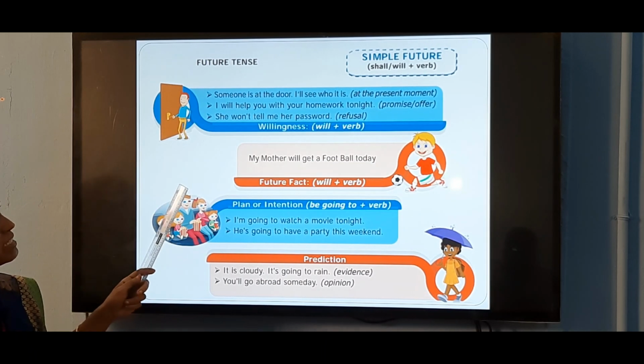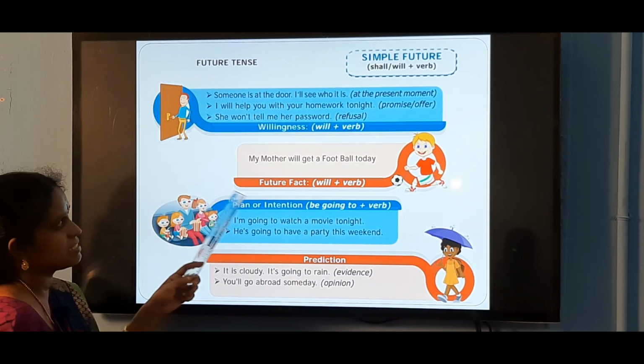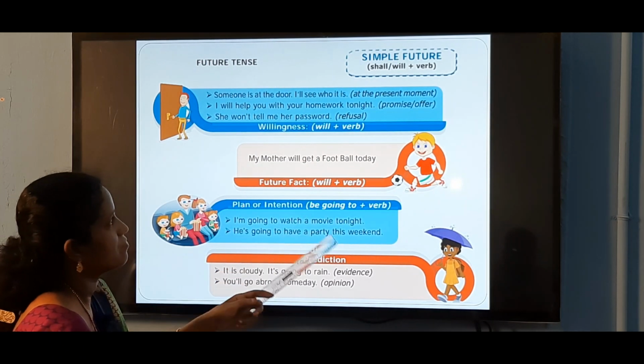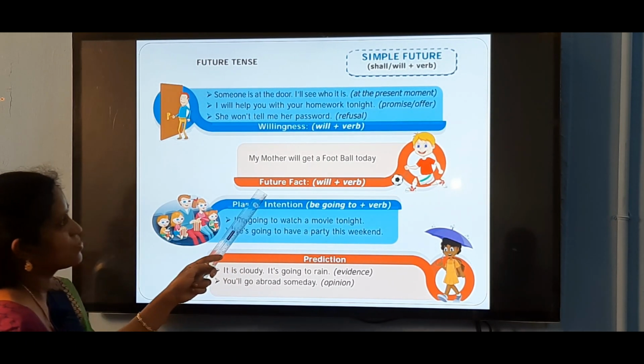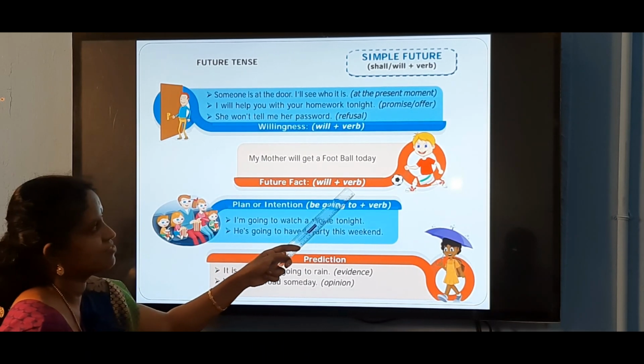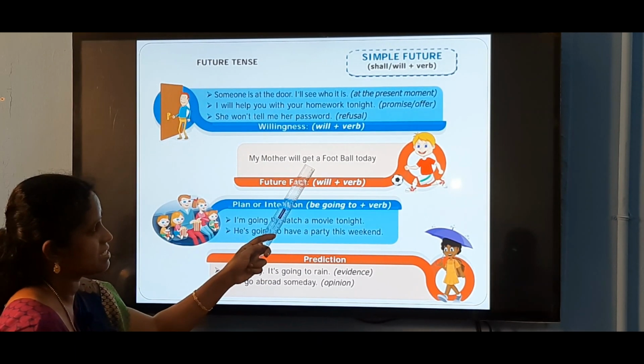To show willingness, we use the simple future tense. My mother will get a football today. For a future fact, we use simple future, will plus verb. My mother will get it in future.